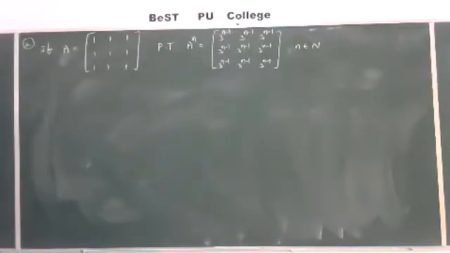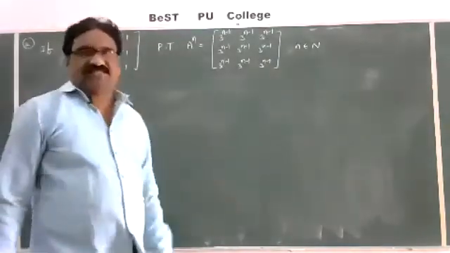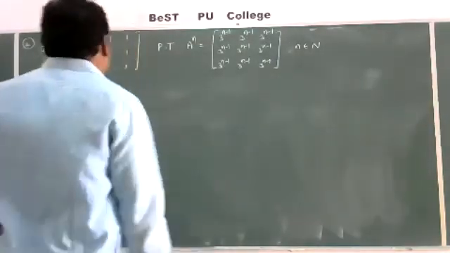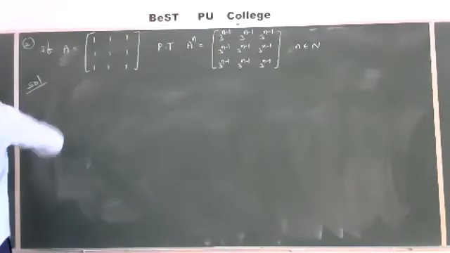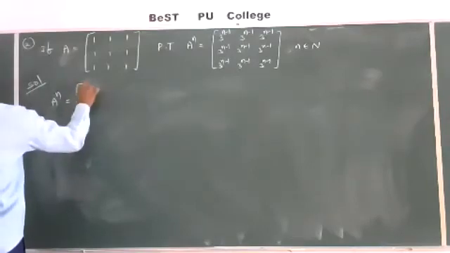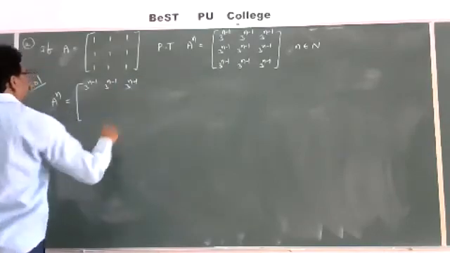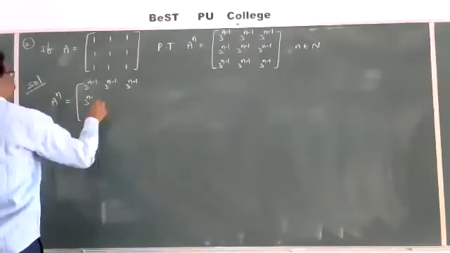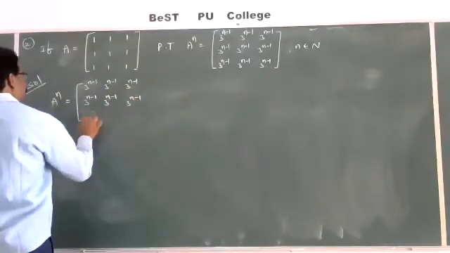Here also, by using mathematical induction, we want to prove this. Yes, first you take A power n is equal to the matrix with 3 power n minus 1 in every entry, first row, second row, and third row.